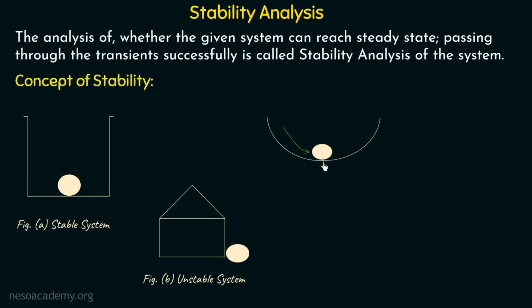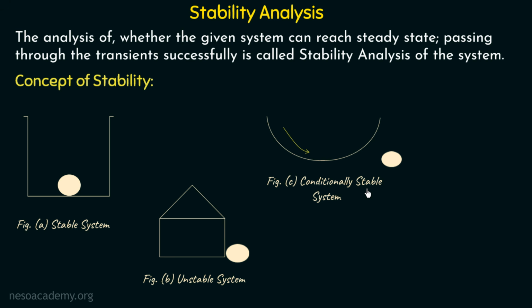If we apply a small amount of force, this ball will collide with the walls of this container and come back to its original position. But if we apply a greater amount of force, then in that case, this ball will come outside this container. So that's why we can say that the stability of this system is dependent on some parameter. In this case, it is dependent on the force we are applying to this ball. And these types of systems are called conditionally stable systems because the stability of these kinds of systems is conditional in nature. I hope you got this.